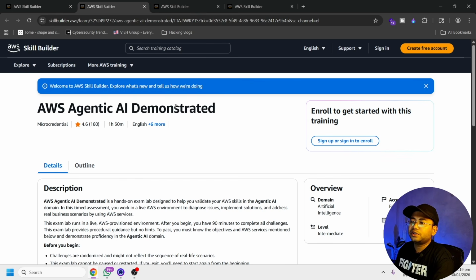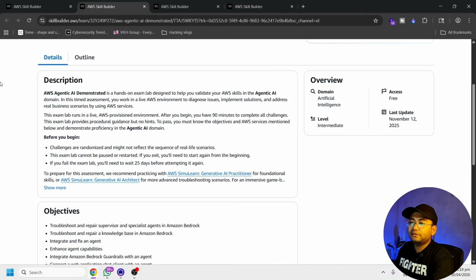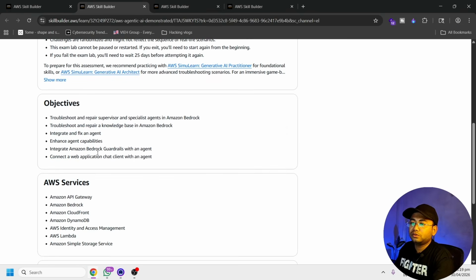Next is AWS agentic AI demonstration. This is also important because this is related to AI, right? This is intermediate level, and this is what you are going to learn in this course: troubleshooting and all those things, how you can enhance the AI agent's capabilities, how you can interact with and fix an agent. Fixing is again probably some part of security. How you can connect a web application, a chat client, and when you know the architecture, you know how to fix all this.